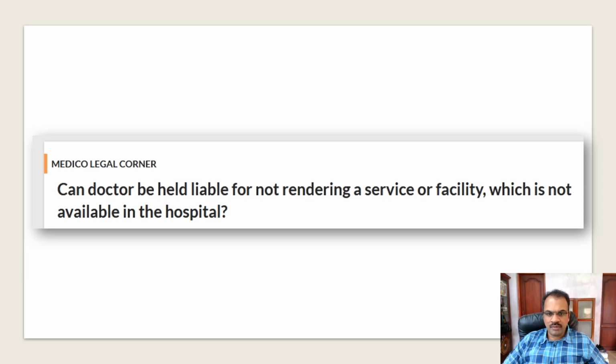So what is your opinion about the use of this which here, whether it is correct or not? If you look at the portion before the comma, can doctor be held liable for not rendering a service or facility? That does not make much sense. So for the title to make sense, the portion after this also has to be there. So actually it has to be that here without a comma. Can doctor be held liable for not rendering a service or facility that is not available in the hospital? So that makes sense. So it is wrong to use a comma and which here.